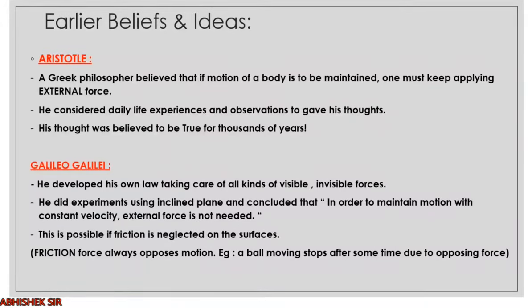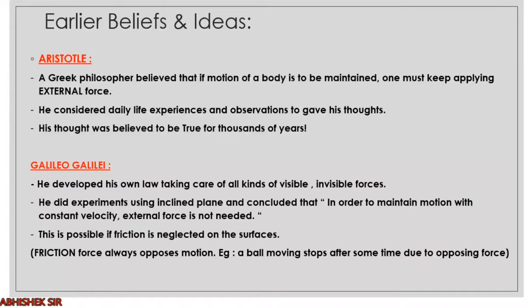But as you say, in science, whenever any original idea is considered false, we need another idea, another discovery, another invention to prove the next idea as true. That is the beauty of science. So Galileo Galilei, the next scientist, developed his own law taking care of all kinds of visible and invisible forces.